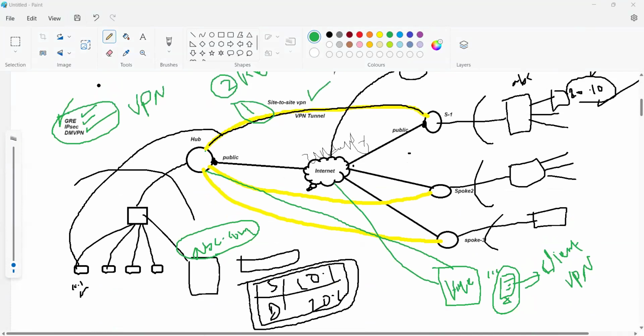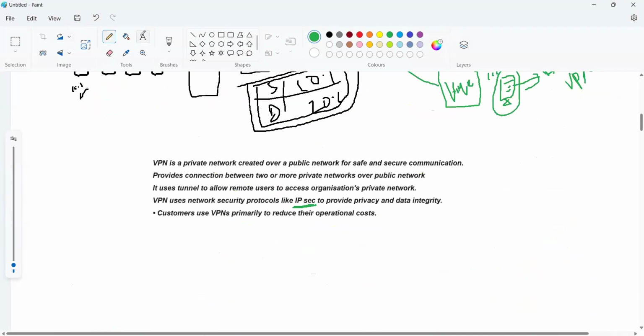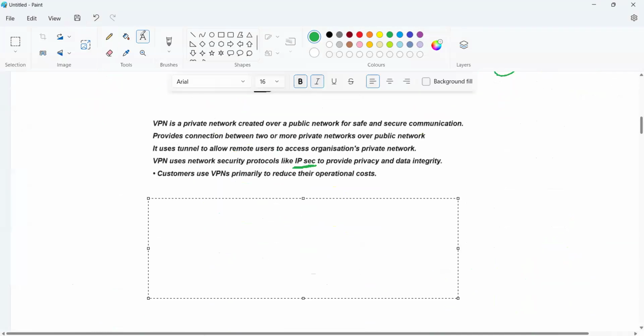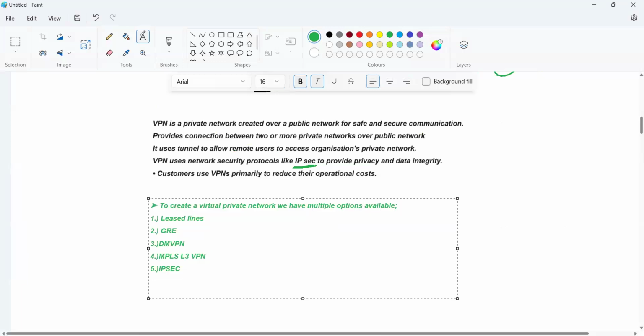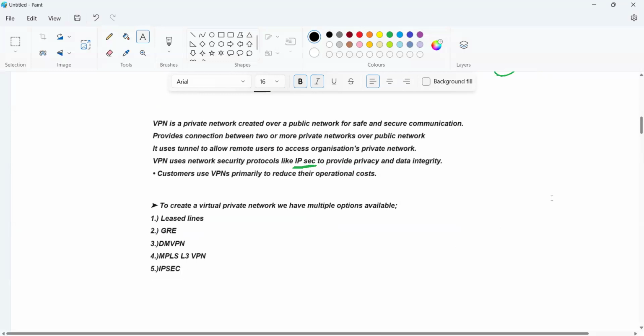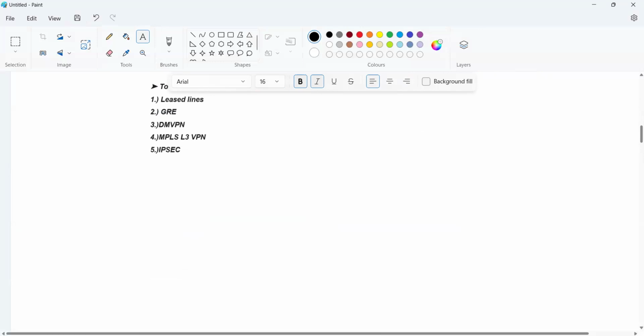So these are the types of VPNs, and now how we'll configure them. To create a virtual private network, we have multiple options available: GRE, DM VPN, MPLS L3 VPN, and IPSec. First we'll discuss what GRE is. GRE stands for Generic Routing Encapsulation.